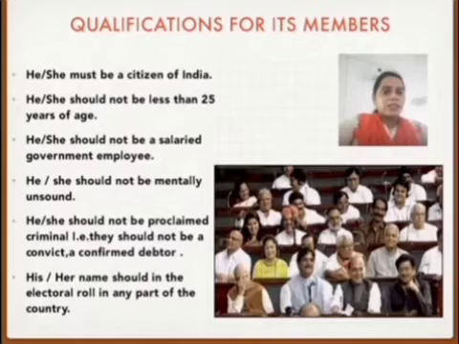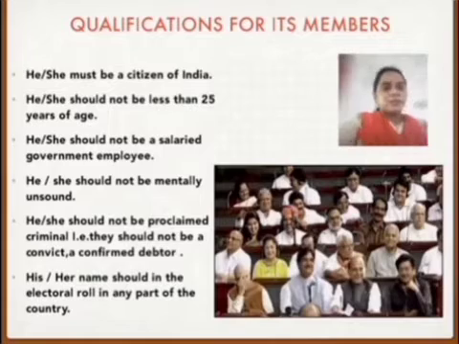He or she should not be mentally unsound. He or she should be physically and mentally fit. He or she should not be a proclaimed criminal. That is, they should not be convicted debtors. And last, his or her name should be in the electoral roll in any part of the country. Means the name should be in the voter list of the state from which he or she is seeking election.